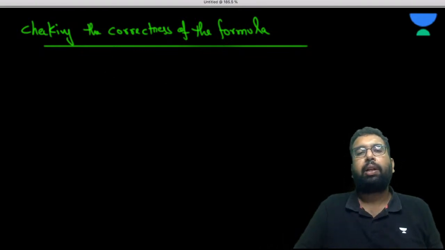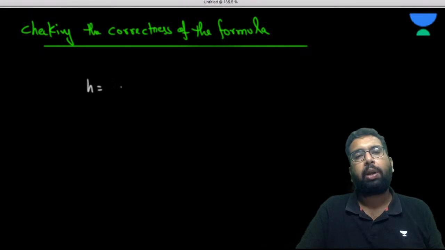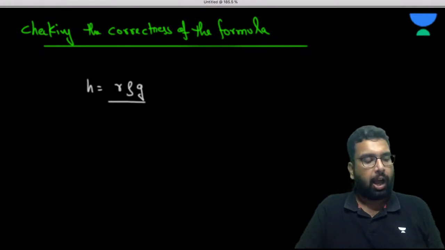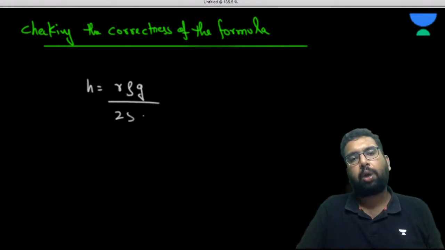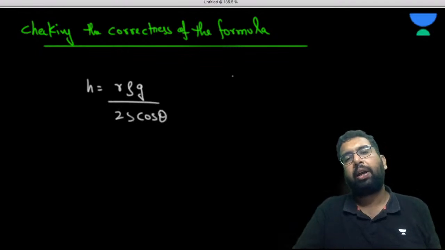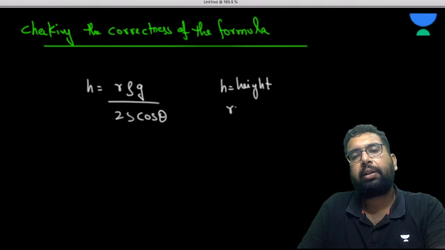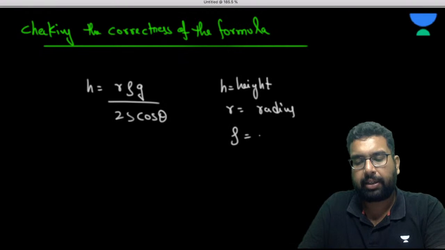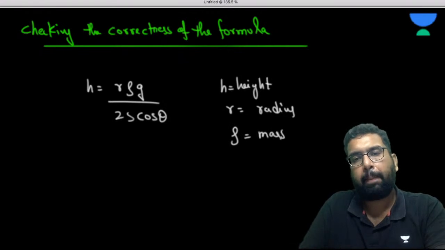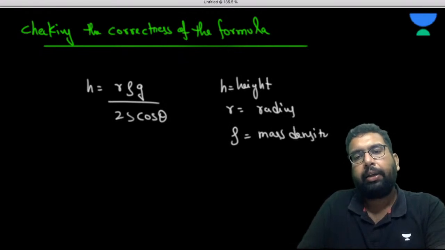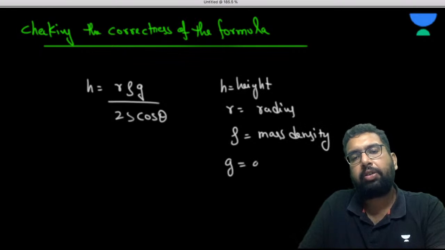For example, if I have to check this formula, h = R rho g upon 2S cos theta, where h is the height, R is the radius, rho is the density, which is mass density, g is the acceleration due to gravity, and S is the surface tension.